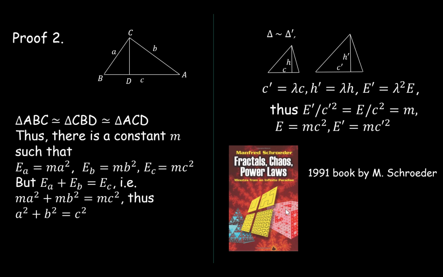In the book, Schroeder told a story of the little Albert Einstein at age 11, who was learning some geometry with his uncle Jack Einstein. Albert was not happy with the proof of the Pythagorean Theorem in the book, so he came up with his own. The proof is really neat. The basic observation is that the area is proportional to the square of the hypotenuse, but areas add up, and therefore so do the squares of the hypotenuse. That is exactly the statement of the theorem. So the proof really catches the essence of the situation. It goes into the heart of the problem right away.